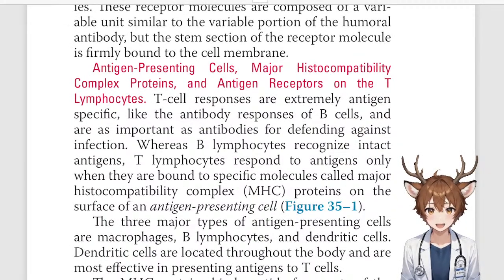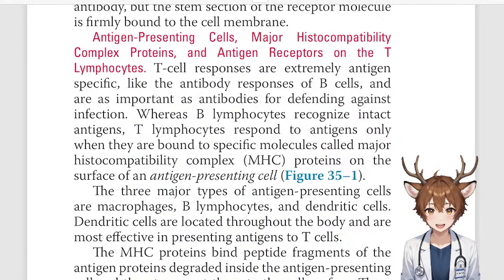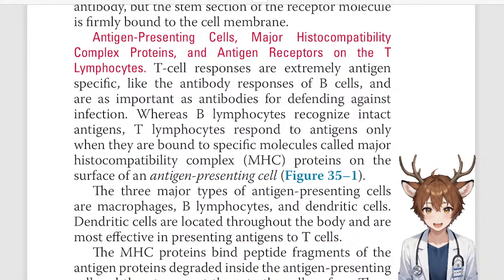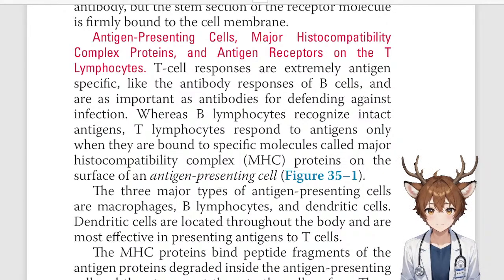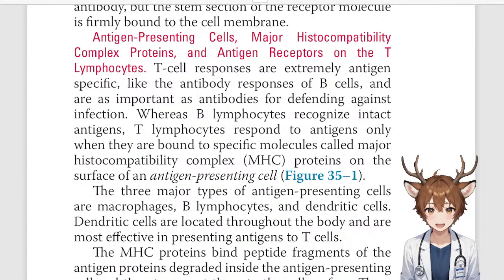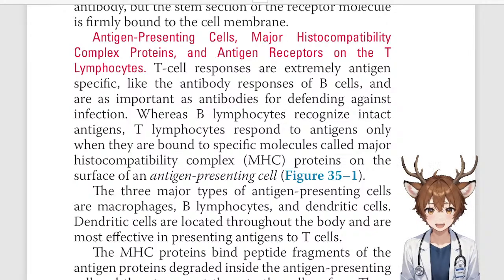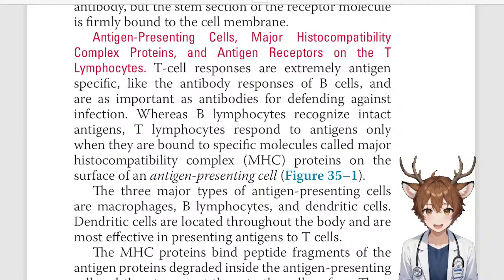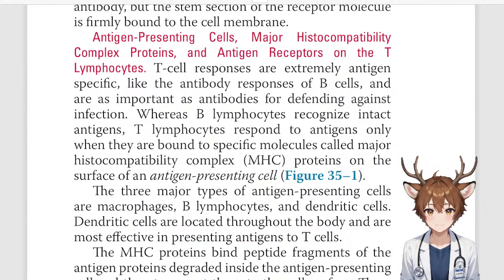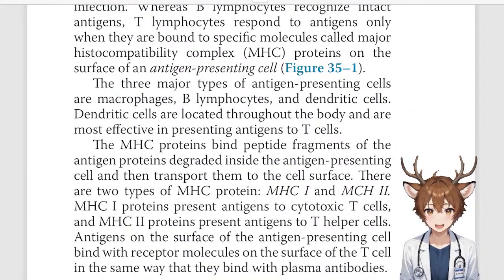Antigen-presenting cells, major histocompatibility complex proteins, and antigen receptors on the T lymphocytes. T cell responses are extremely antigen specific, like the antibody responses of the B cells, and are as important as antibodies for defending against infection. Whereas B lymphocytes recognize intact antigens, T lymphocytes respond to antigens only when they are bound to specific molecules called major histocompatibility complex, or MHC proteins, on the surface of an antigen-presenting cell. So that'd be something like a dendritic cell or a macrophage, maybe.